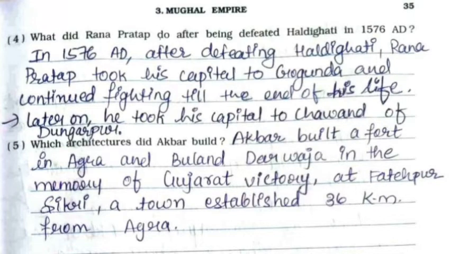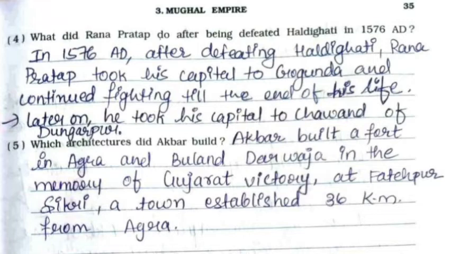Fourth one, what did Rana Pratap do after being defeated at Haldi Ghati in 1576 AD? In 1576 AD, after the defeat at Haldi Ghati, Rana Pratap took his capital to Gogunda and continued fighting till the end of his life. Later on, he took his capital to Chawand and Dungarpur.